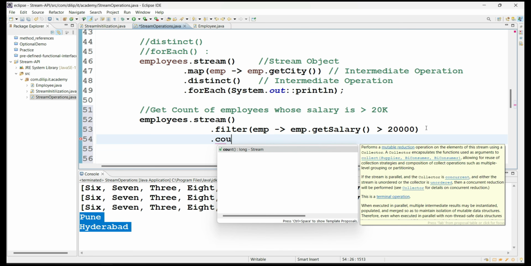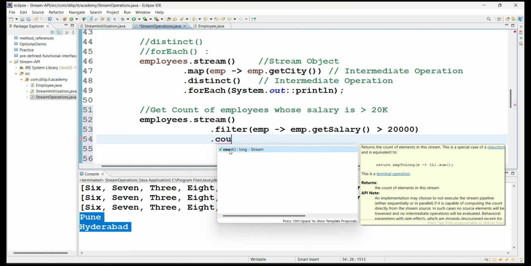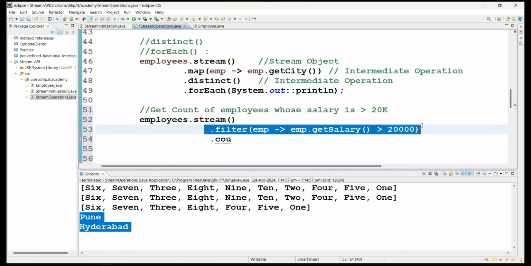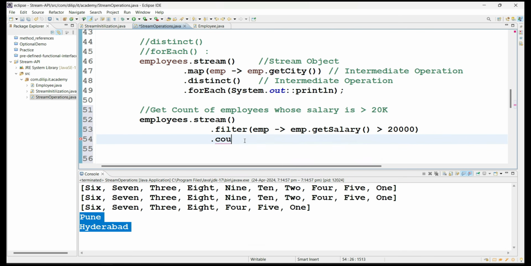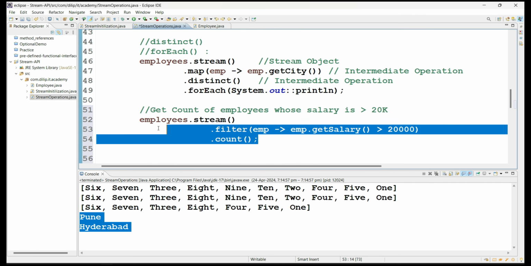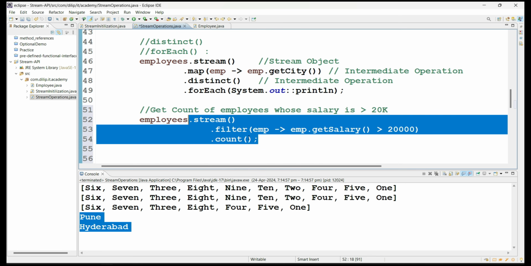Let's see here. We have a direct method called count on the stream object. So what is this? This is also a terminal operation. So this will directly return the count value. That means how many values are available inside the stream, that count you are going to get. Okay. So this is how you can use the count method when you want to count the number of values available inside the stream instance. So here it is a terminal operation, this is an intermediate operation, and overall I can call this a stream pipeline.